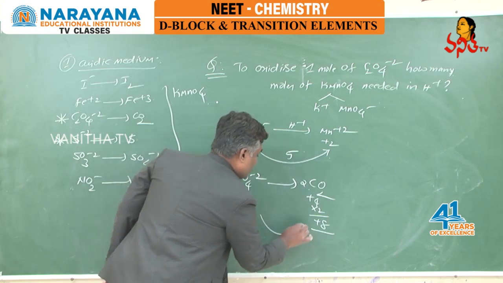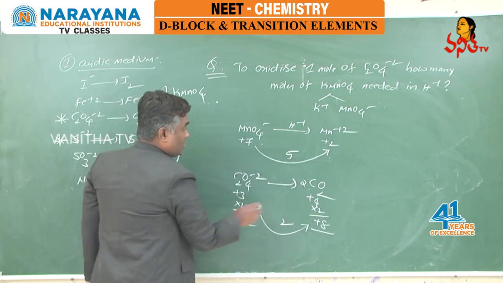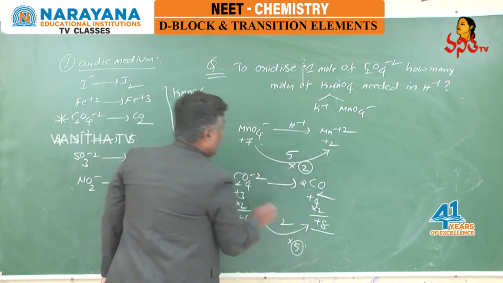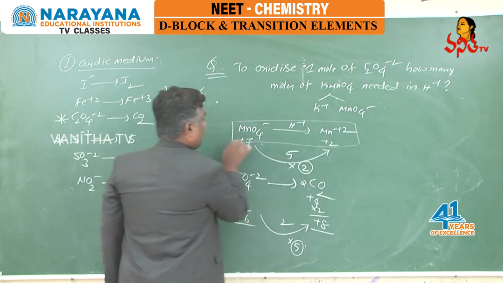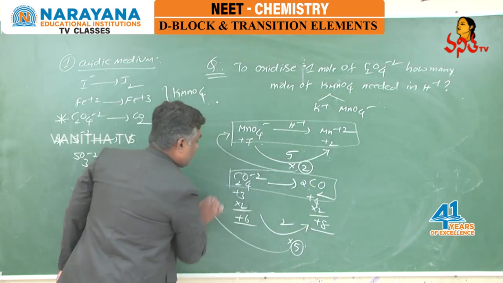Change in the oxidation state is what, students? 2. Here change is 5, here change is 2. So how can we do it? Cross multiply, 2 and 5. Means this whole reaction is multiplied with 2 and this whole reaction is multiplied with 5.